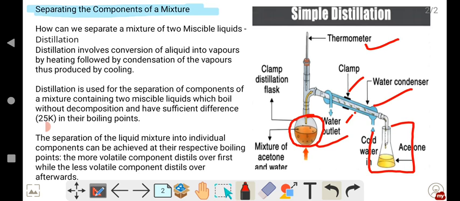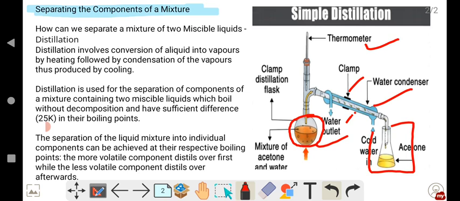This distillation involves conversion of a liquid into vapors by heating, followed by condensation. After heating, the liquid starts to boil and changes its state from liquid to vapor, and those vapors are condensed by cooling. Then again those vapors change into the liquid state.